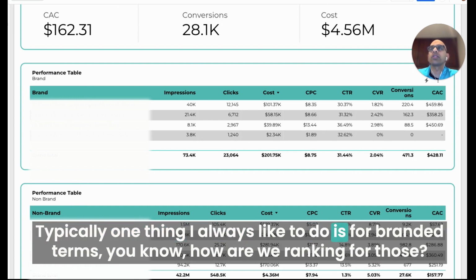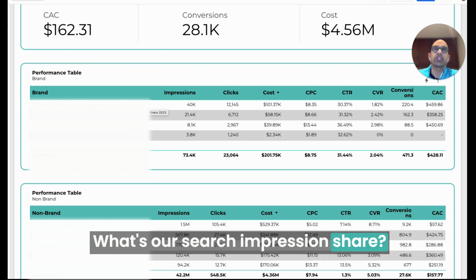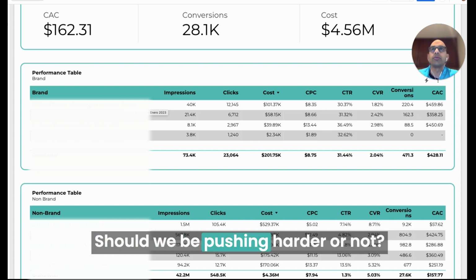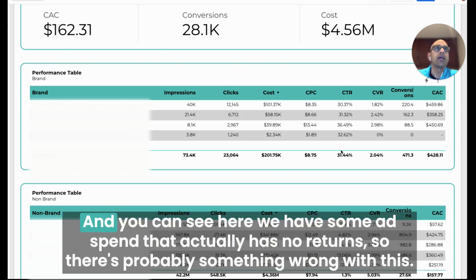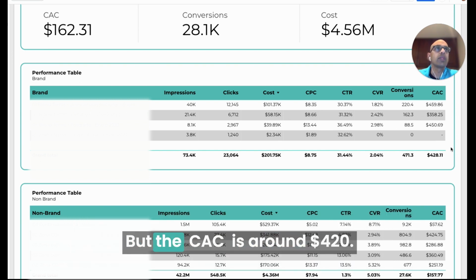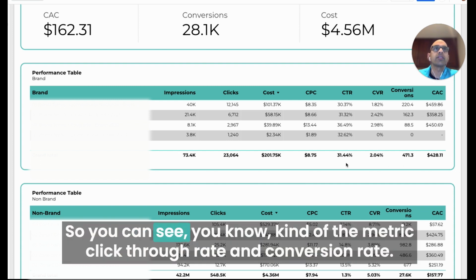Typically, one thing I always like to do is, for branded terms, look at how we are ranking for those. What's our search impression share? Is it competitive or not? Should we be pushing harder or not, depending on that? You can see here, we have some ad spend that actually has no returns. So there's probably something wrong with this. We should look into that. But the CAC is around $420. So you can see the metrics, click-through rate and conversion rate.